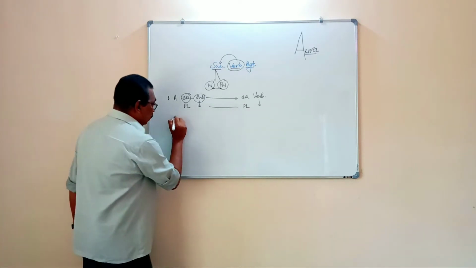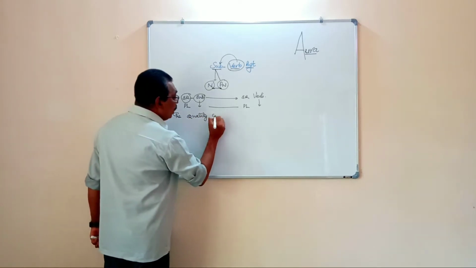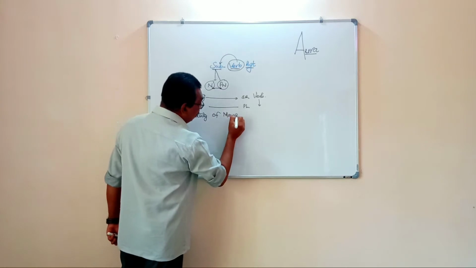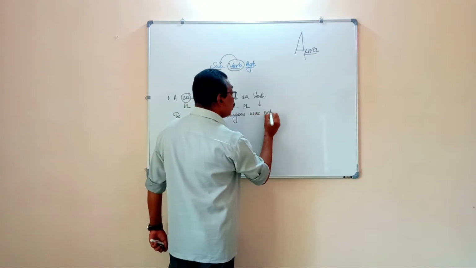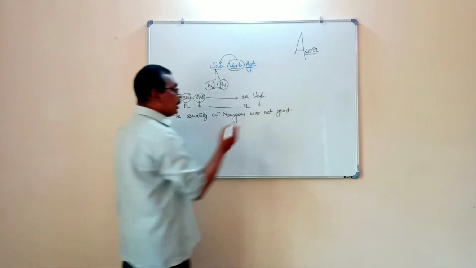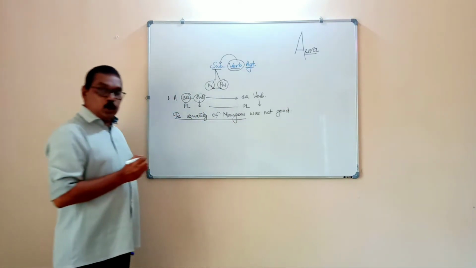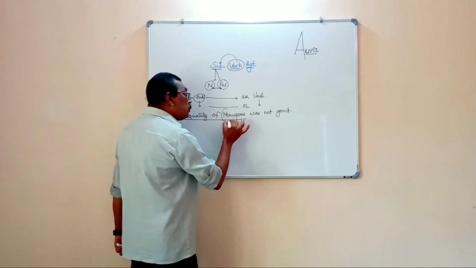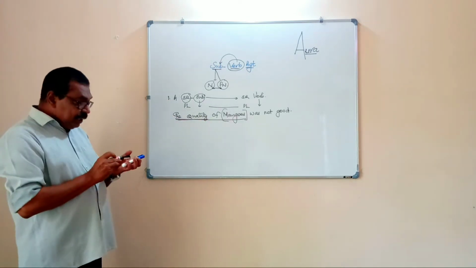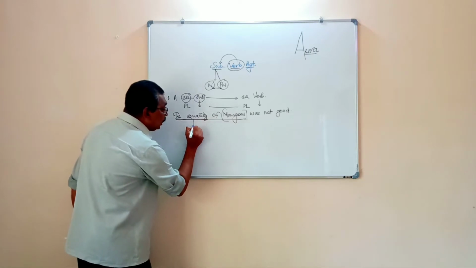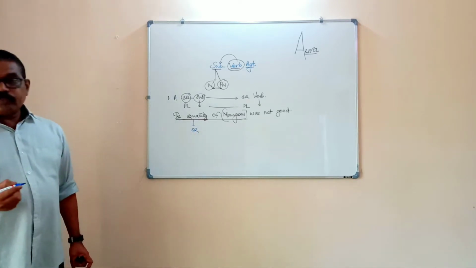For example, see one example: the quality of mangoes was not good. Listen to this sentence. Here, the actual subject is the quality of mangoes, not the subject is mangoes. The actual subject is the quality. And here, listen, the word quality is an abstract noun and it is singular.